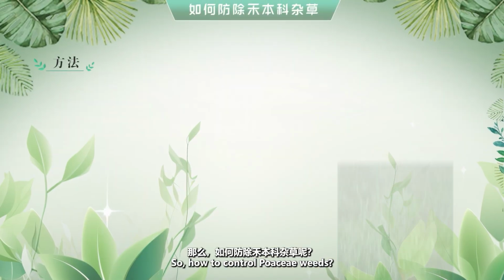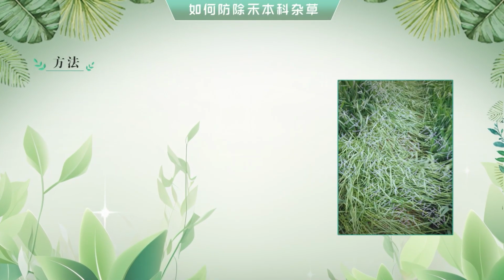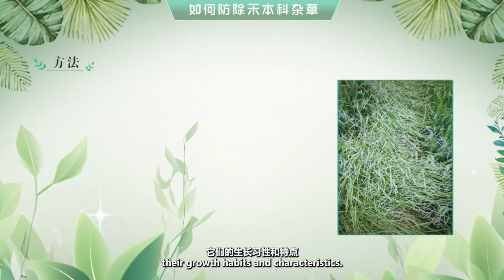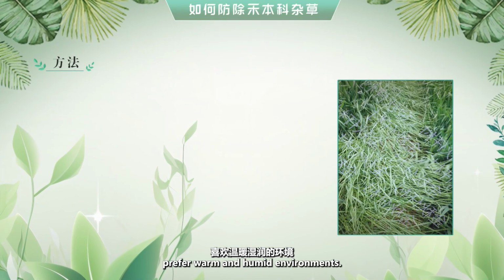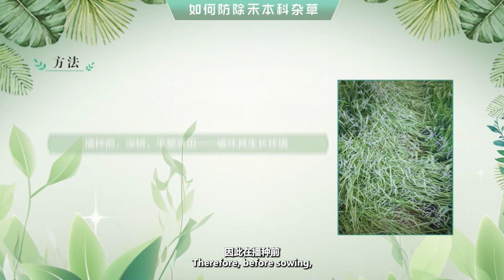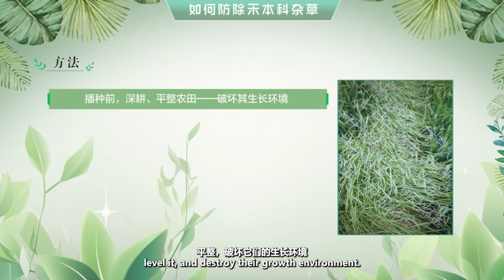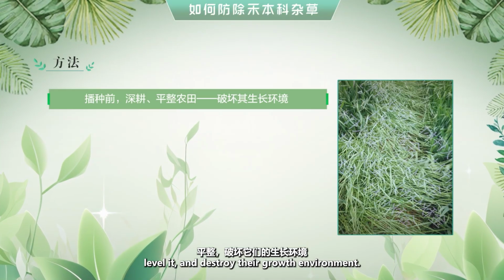So, how to control Poaceae weeds? First, we need to understand their growth habits and characteristics. Poaceae weeds usually prefer warm and humid environments. Therefore, before sowing, we should deeply plow farmland, level it, and destroy their growth environment.